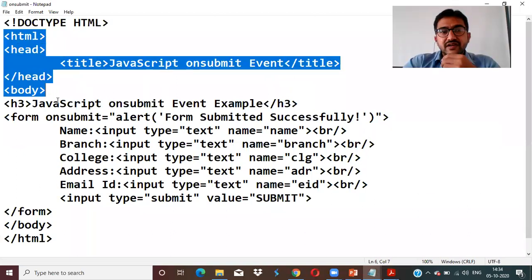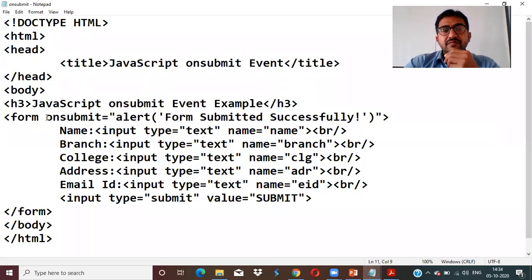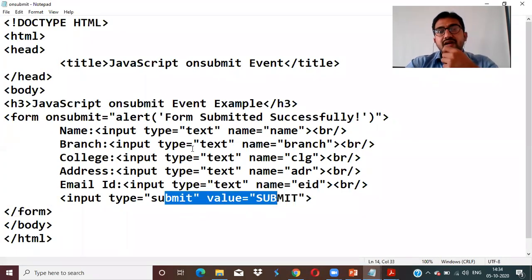If you observe here, are you writing JavaScript anywhere? No, because form is an HTML element. Onsubmit is an attribute. Agree? So in that attribute, we are making HTML trigger when you are clicking on this submit button. Click on this submit button, and automatically JavaScript will be triggered.